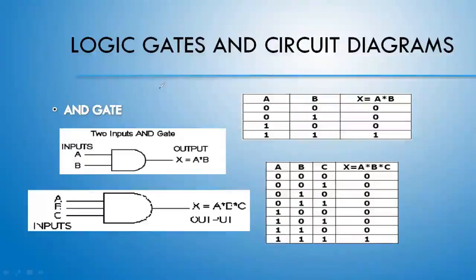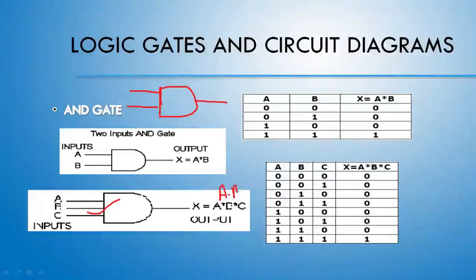So now the picture has changed. Now the AND gate is represented by this circuit, 2 inputs and 1 output. If you are having 3 inputs, put one more line.